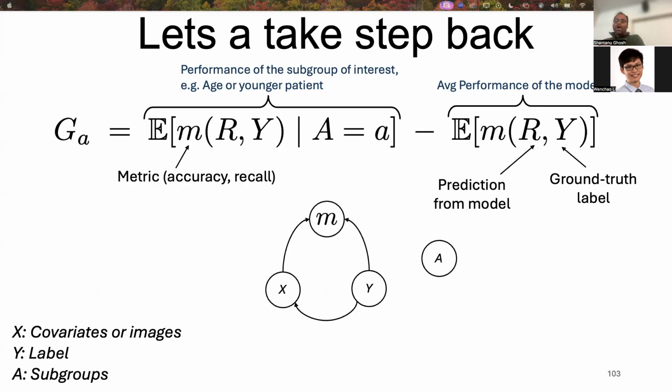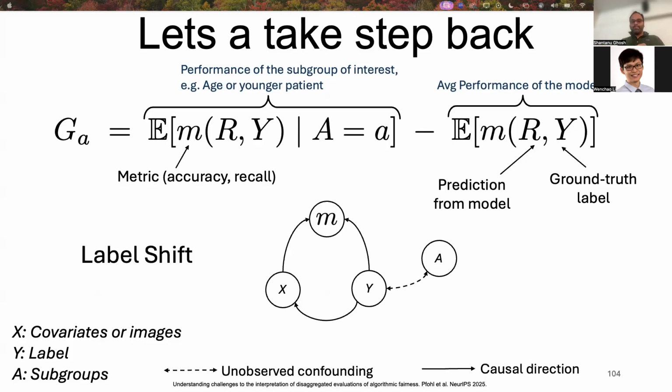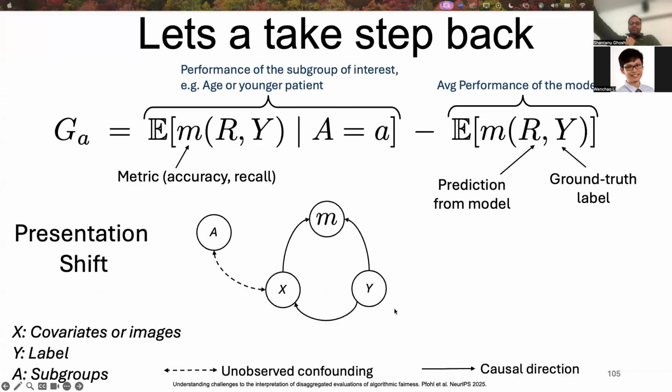Next is A. There are two ways in which A can be related to either X or Y. One is this. Here, A is related via unobserved confounding. So the dotted lines denote the unobserved confounding and the solid arrows denote the causal direction. Here, A and X are conditionally independent of Y. In literature, this is known as label shift. Another way is A and X can be causally related to each other via unobserved confounding. In literature, it is known as presentation shift.